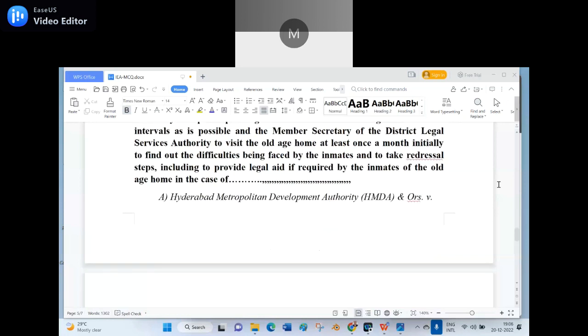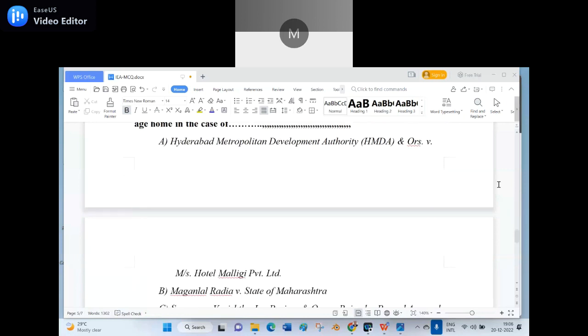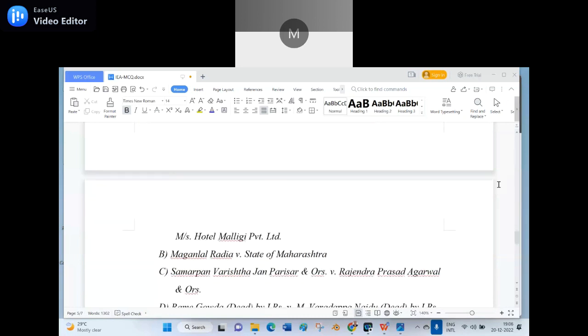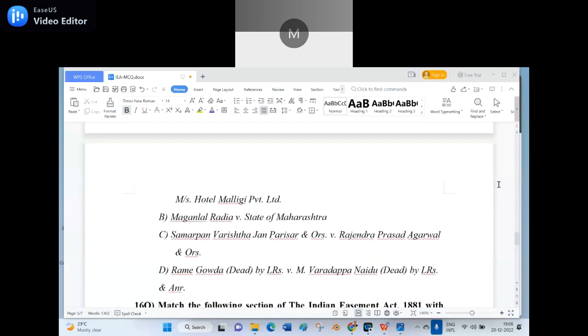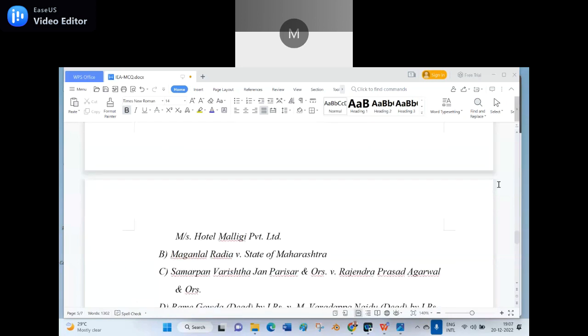A, Hyderabad Metropolitan Development Authority and others versus Mrs. Malliji and Private Limited. B, Maganlal Radia versus State of Maharashtra. C, Samarpan Varishta Jan Parisar and others versus Rajendra Prasad Agrawal and others. And D, Ramegowda dead by legal representative versus Varadappa Naidu dead by legal representatives and another. Which one is the right answer for this question?